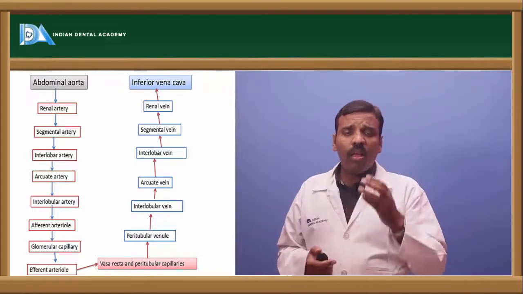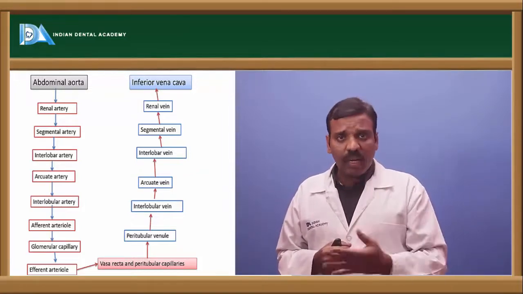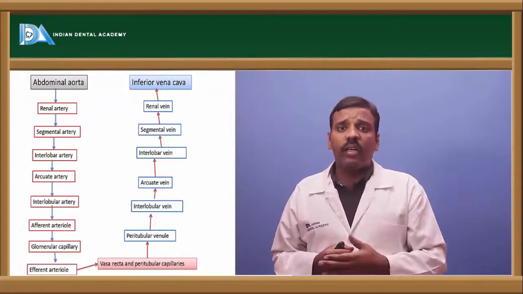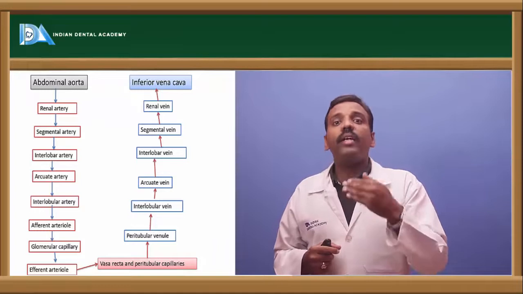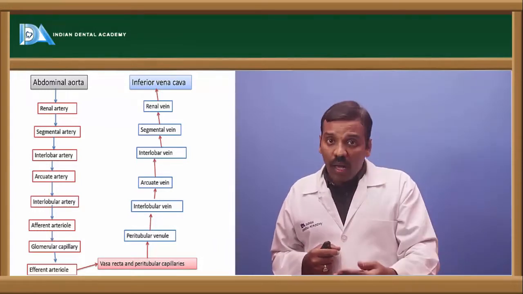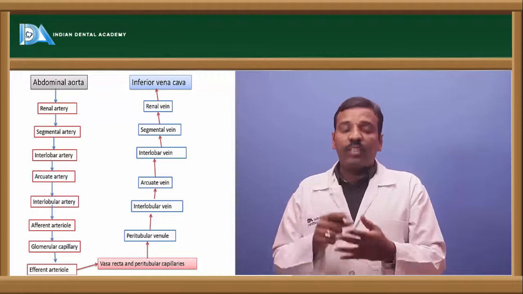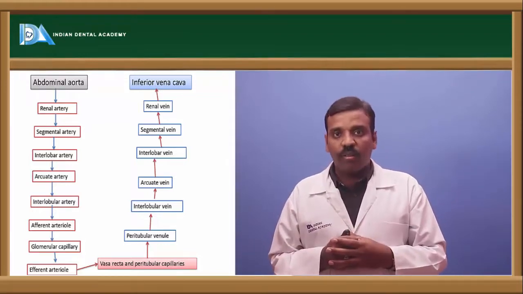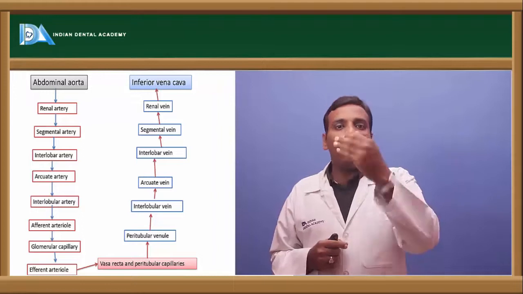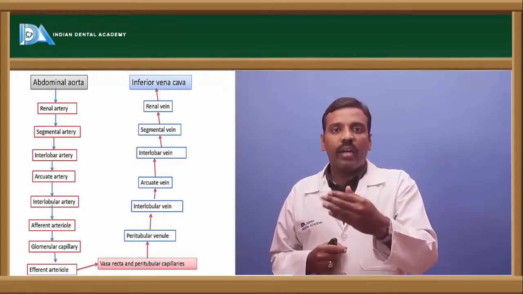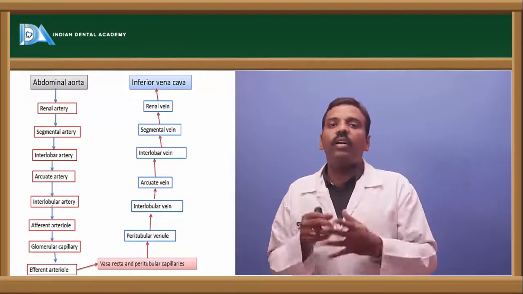See once again: abdominal aorta, next renal artery, next segmental artery, next interlobar artery, next arcuate artery, next interlobular artery, next afferent arteriole, next glomerular capillaries, next efferent arterioles, next vasa recta by the formation of the peritubular capillaries, next interlobular vein, next arcuate vein, next interlobar vein, next segmental vein, next renal vein, and through the IVC it goes directly to the heart. This is the renal circulation.